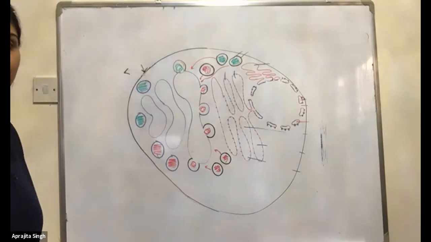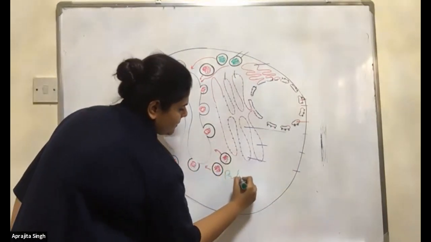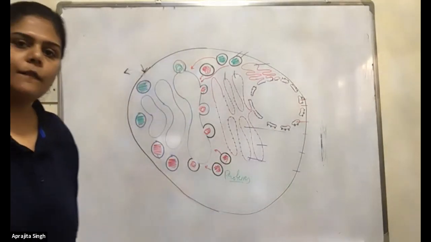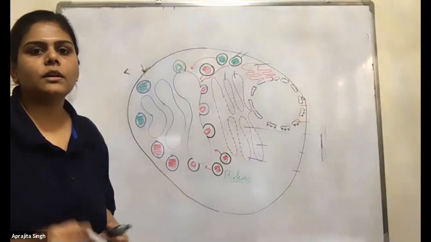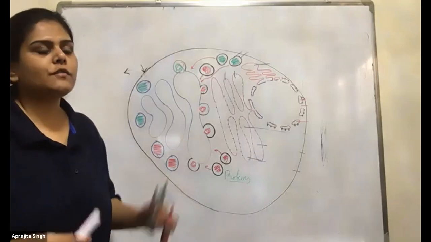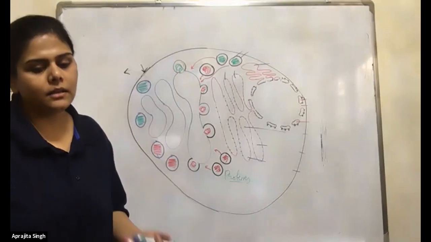See, if these are the normal proteins made by the endoplasmic reticulum, what will the Golgi do? It can make a glycoprotein, phosphoprotein, lipoprotein, everything they can make.